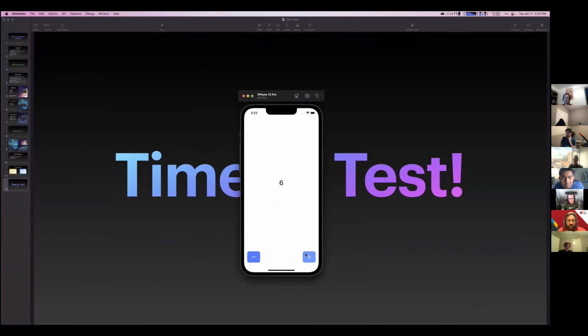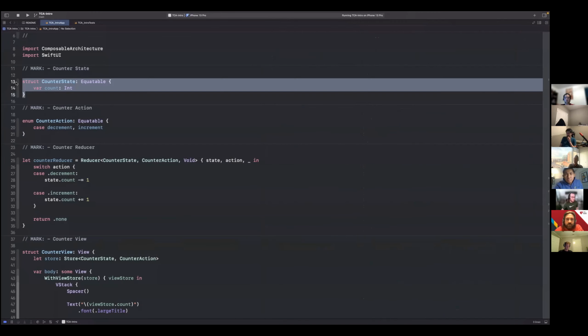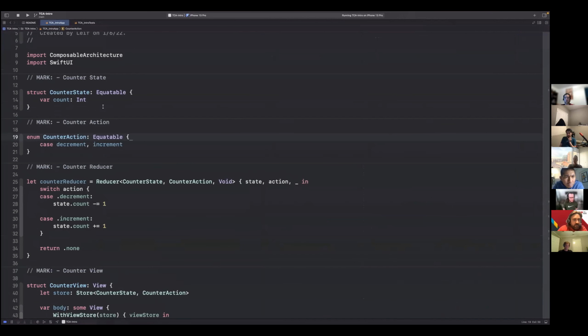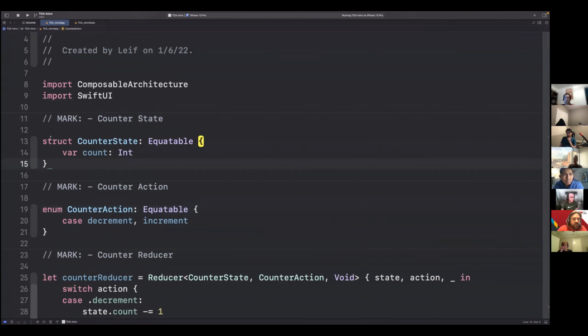And so we can just press these buttons and it's going to count up and down. Every time I press this button, it's going to send an action to the store. And this value right here is just reading the current count from that store. So let's look into that. First, we have a state. I'll just make it bigger, I hope you can see it.